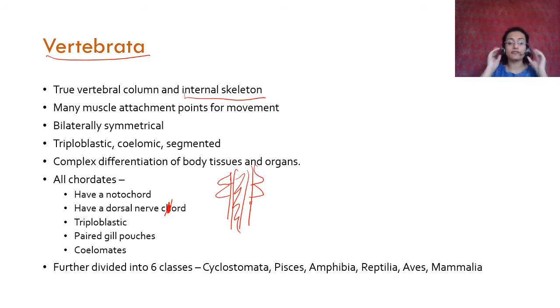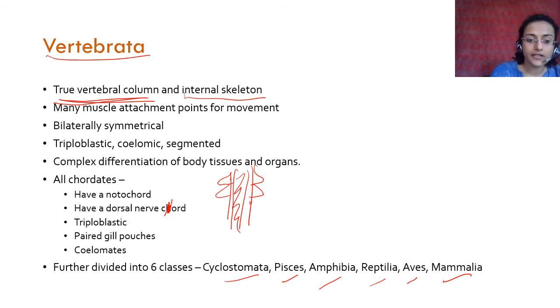And vertebrata are further divided into 6 classes: Cyclostomata, Pisces, Amphibia, Reptilia, Aves, and Mammalia. These 6 we will see in the next video, otherwise this video will become very long. So I hope you have understood: true vertebral column, internal skeleton, and a dorsal nerve cord. These two things are very important for vertebrata. There is a vertebral column, a spinal column, and inside it the spinal cord. Those are the basic characteristics of vertebrata.